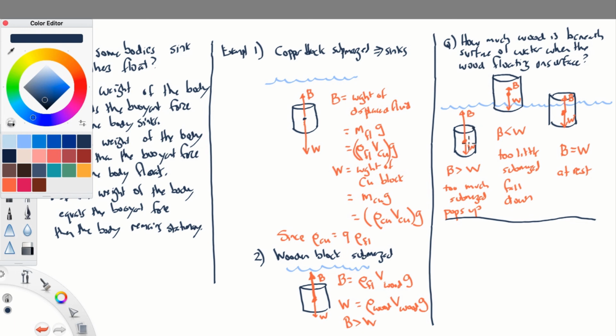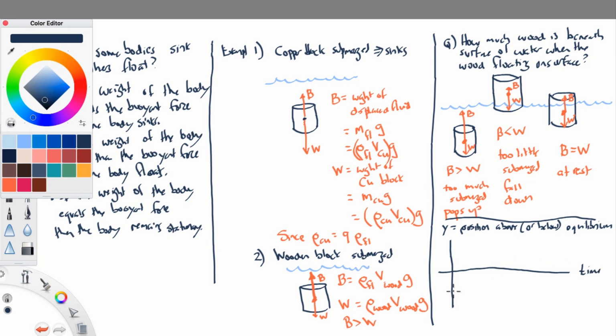If we were to push this down too deep, and then release it, I said it's going to pop upward, but what's typically going to happen is it's going to overshoot a little bit, go too high, then back too low, too high, too low, and eventually settle to the correct height. So if we were to plot the position of this wooden block as a function of time, this one might call the y position of the height. This is the position above or below its equilibrium position. And by equilibrium position, I mean the position such that the buoyant force equals the weight. And this might be time.